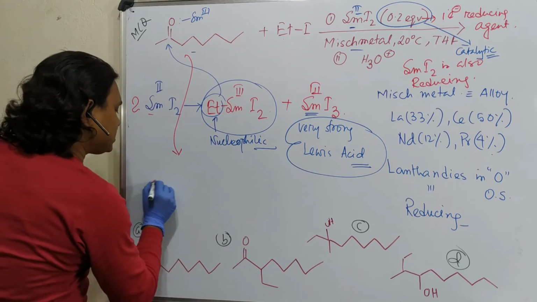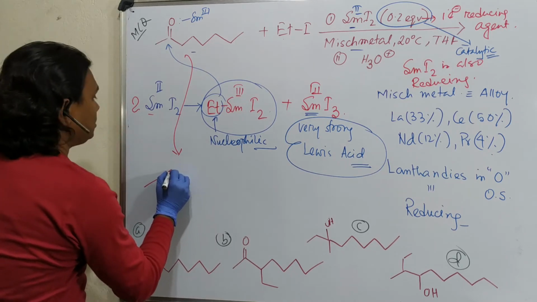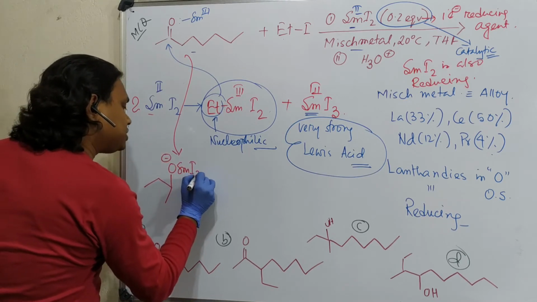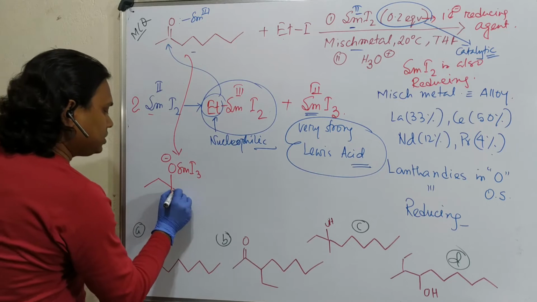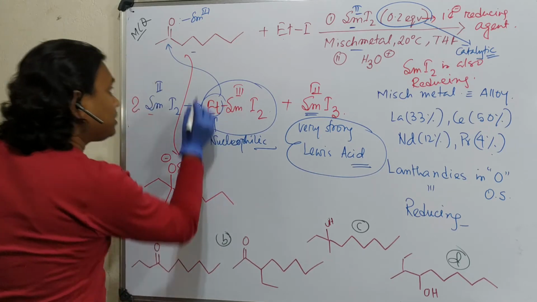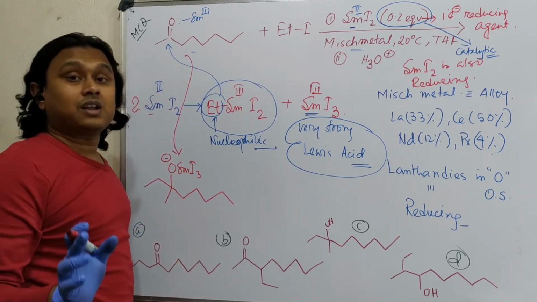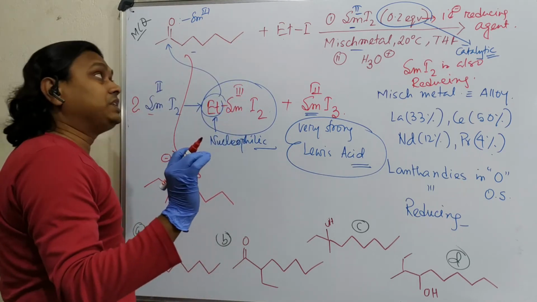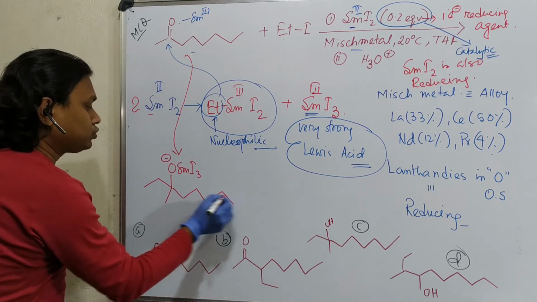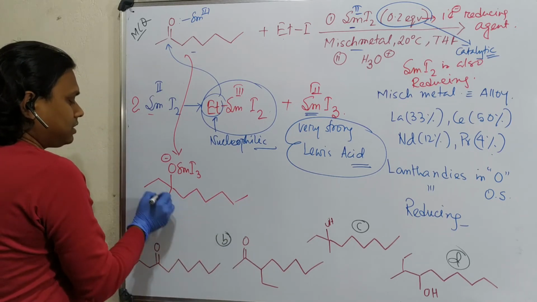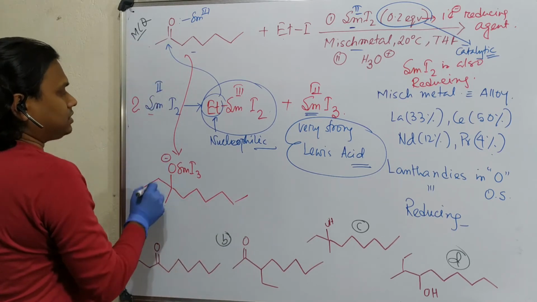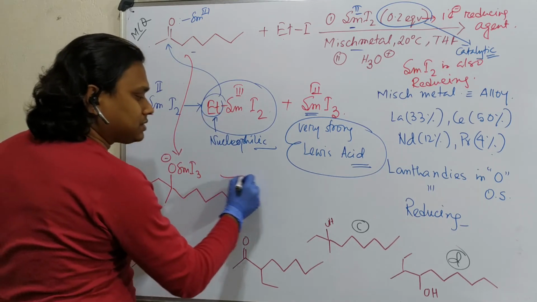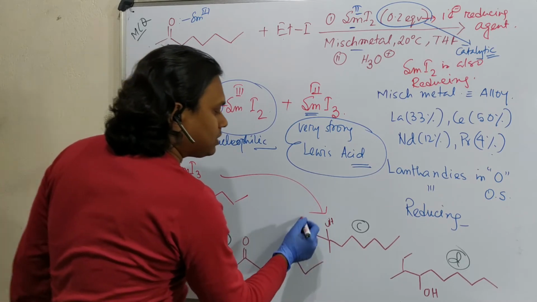And what does addition reaction on a ketone produce? You should say this, that is tertiary alcohol. Remember another thing, when the number of carbons is increased, please prefer to count it, otherwise some mistake may be there. 2 to 4 to 6. So 6 is here, 1 is here, another thing, ethyl means 2 here. So if you do the workup, what is the answer? This is the answer.